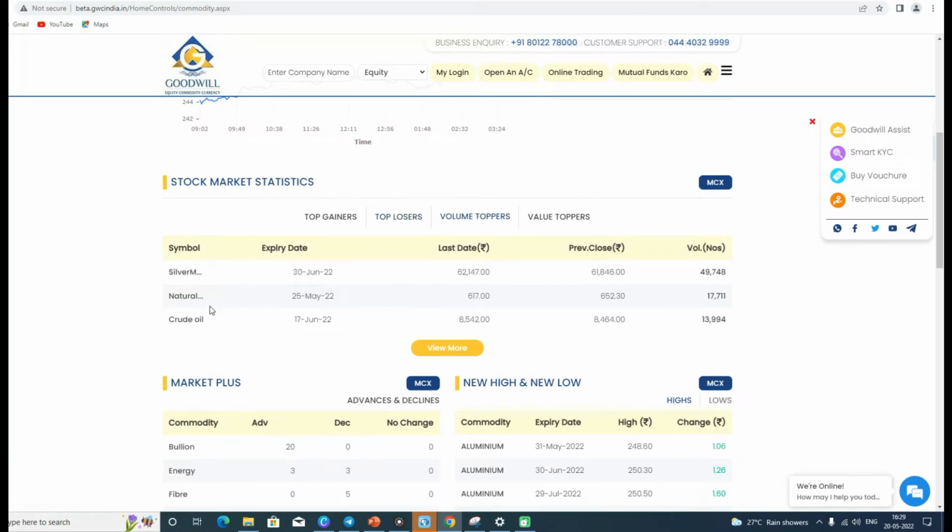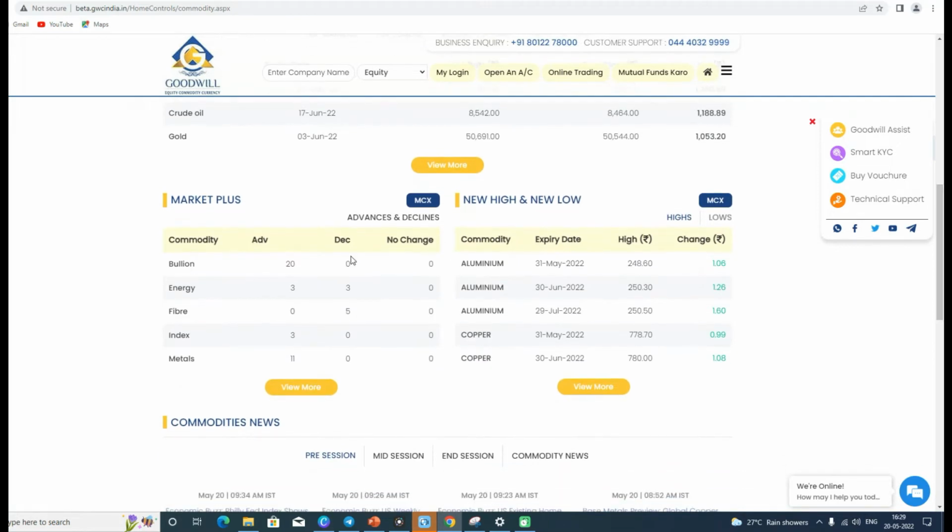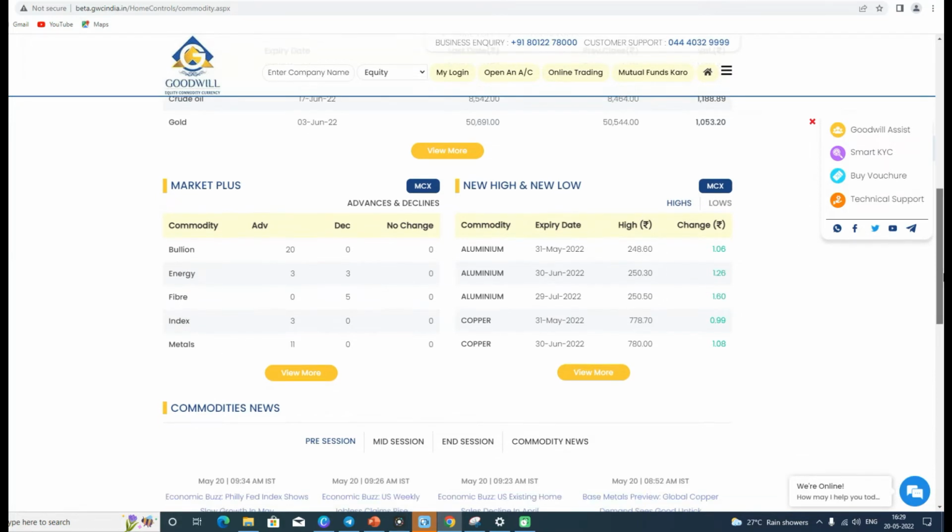For volume toppers we have the following, and for value toppers we have these. Further, if you want to analyze some more commodities, we can go for bullion, energy, fiber, index, and metals. And over here we can see the new highs and lows. So highs are these and lows would be seen. Mind you, all the stuff that I'm talking about is in the stock exchange of Multi Commodity Exchange.